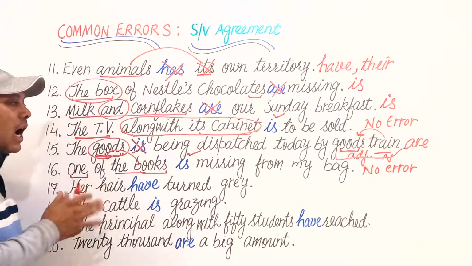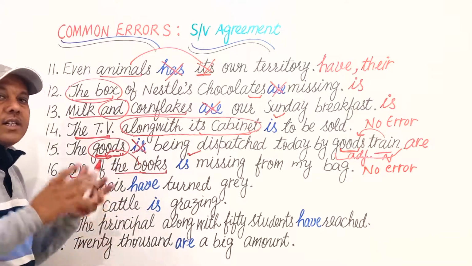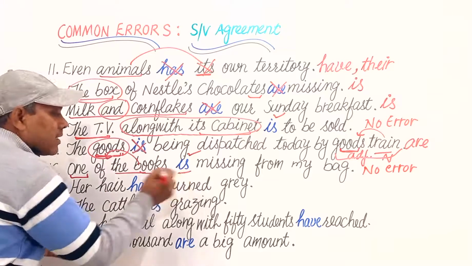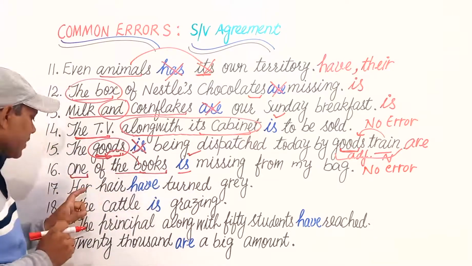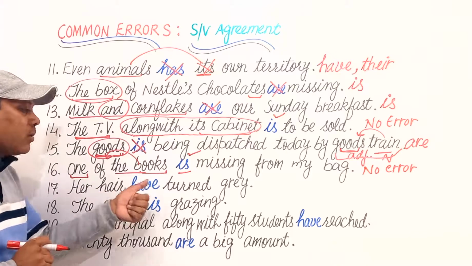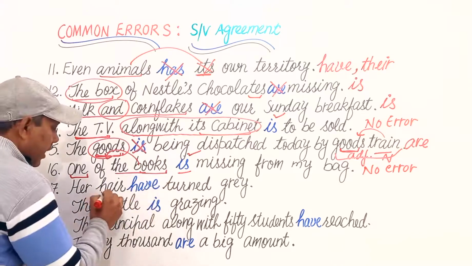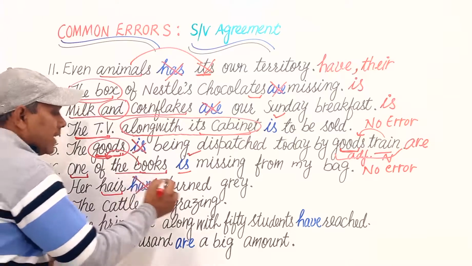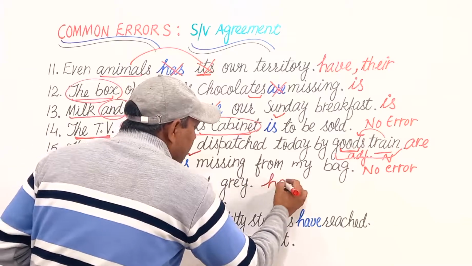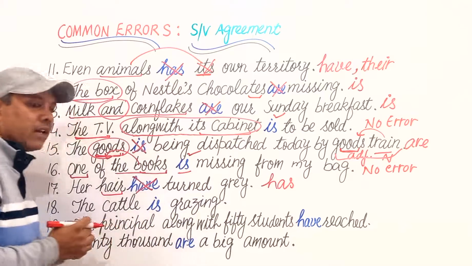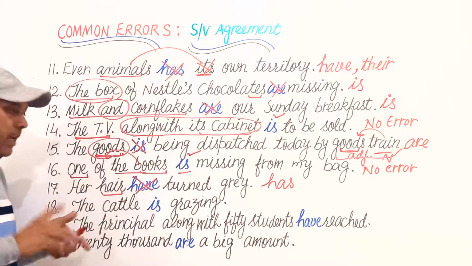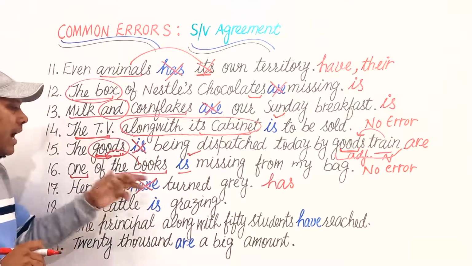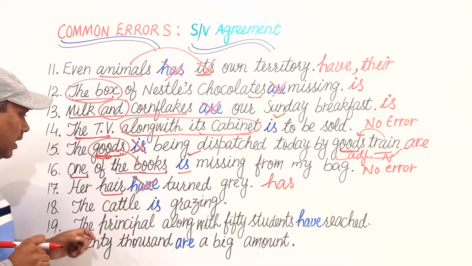One of the books are missing from my bag. This is wrong. We shall use is instead of are. Next is: Her hair have turned grey. Here, it has no plural form. So, we shall use a singular verb for a singular subject. Has turned grey. Uncountable type here. Her hair has turned grey.